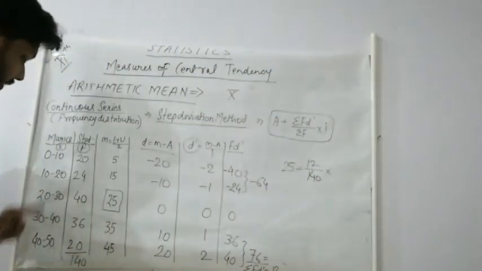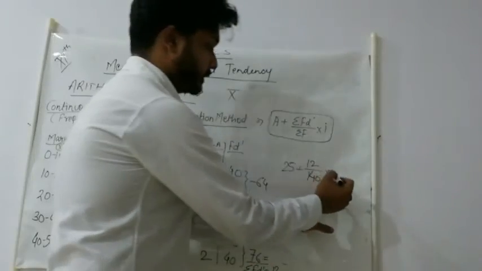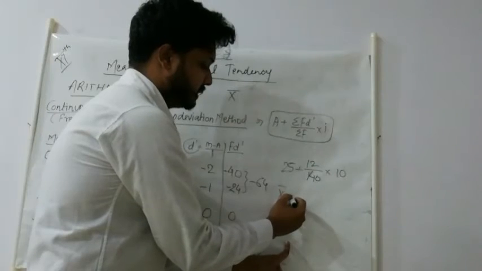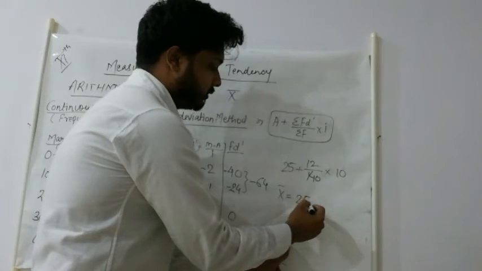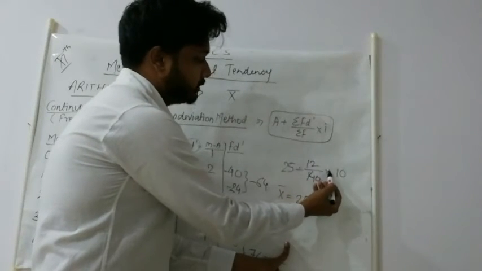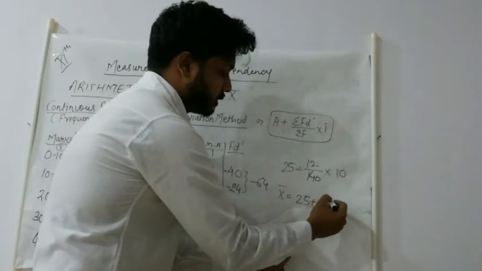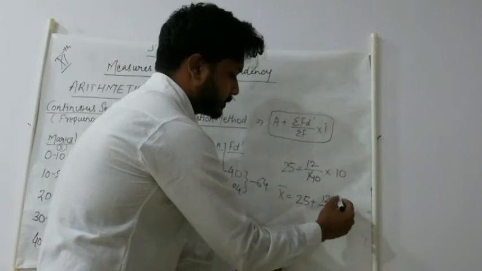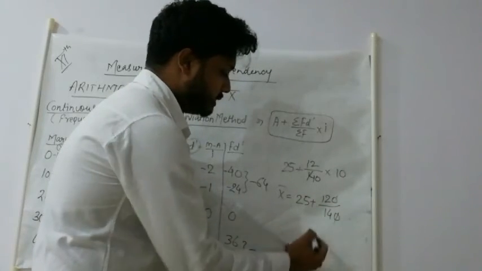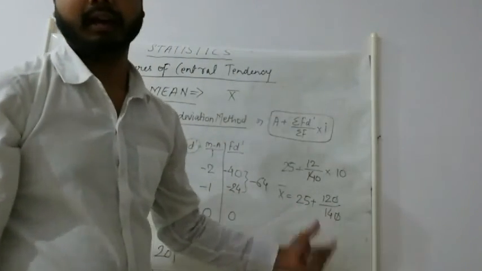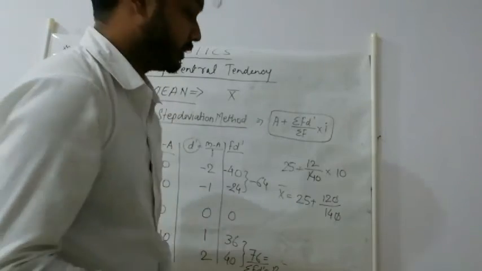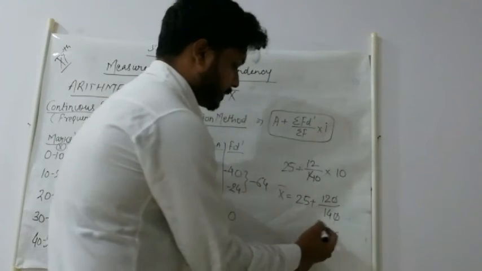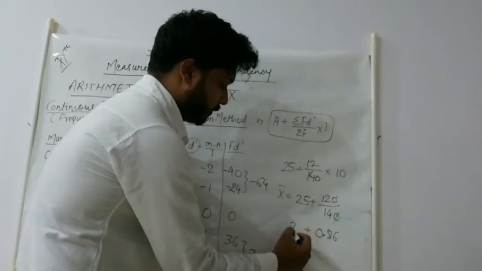The gap. That is this, which we have taken as 10. Just you need to solve this. Mean will be equal to 25 plus 12 into 10, 120 divided by 140. Okay, this we can cancel. So here also if you divide, you will get exactly the same value, that is 0.86, and this is plus 25.